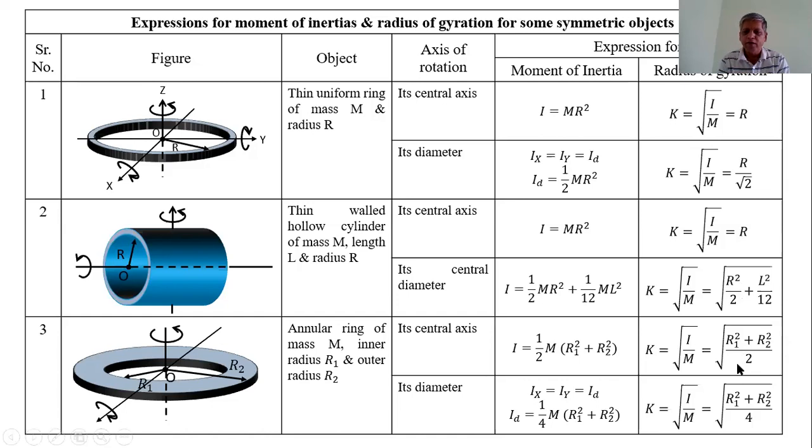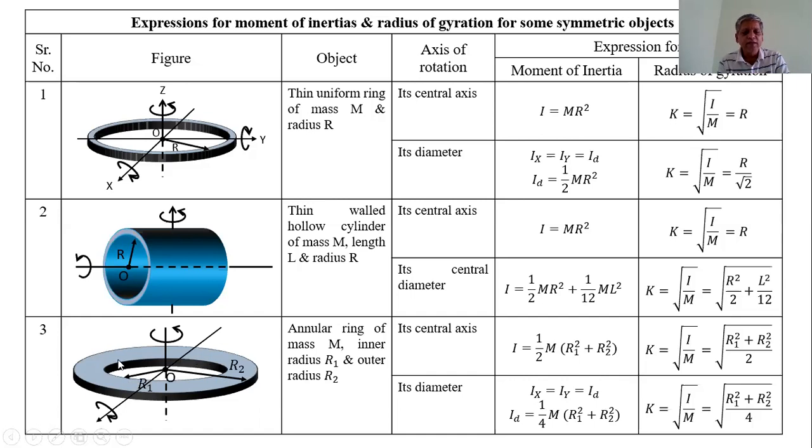The third symmetric object is the annular ring. Annular ring means a ring having a thick width. Its width is larger. In a thin ring, the width and thickness are smaller, but here the width of the ring is larger. So here the ring has different radii: inner radius R1 and outer radius R2.